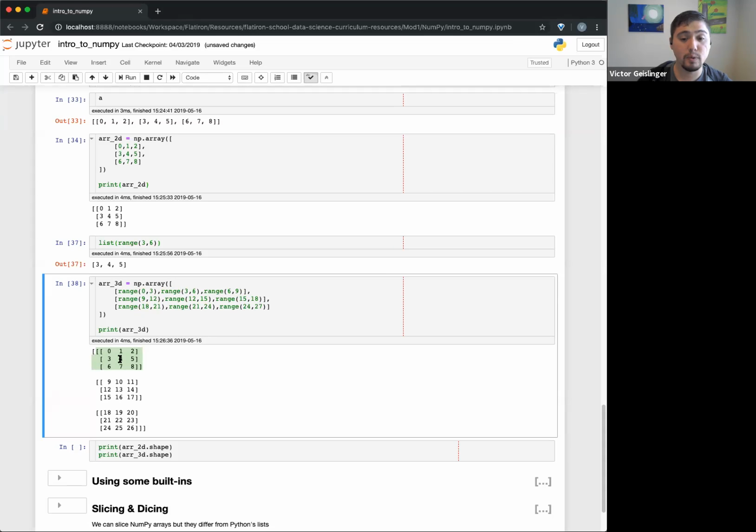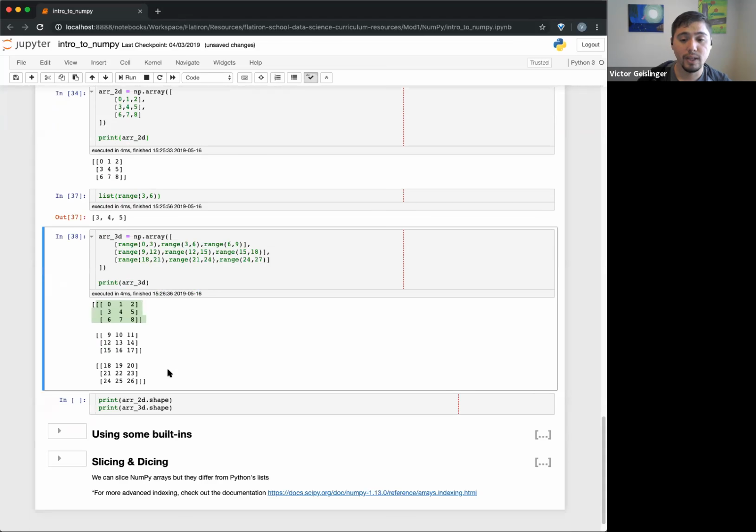Yeah, this is definitely something we'll talk about more and more, but just know that with data science, I almost feel like we should talk about dimensional science, because everything we talk about with data science is really about stacking these things on top of each other. So just know that there's no stopping. I could take this array, for example, and make a 4D array where each element in that array is a 3D array. Each element in those 3D arrays is a 2D array. Each thing in those 2D arrays is a single array. And each thing in those single arrays is just a number.